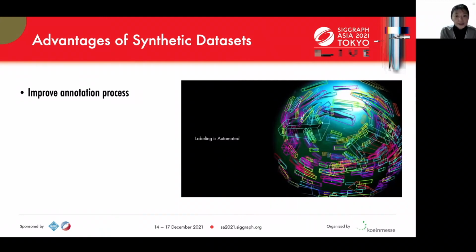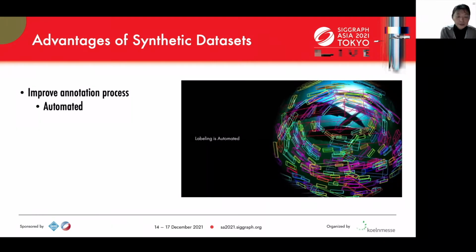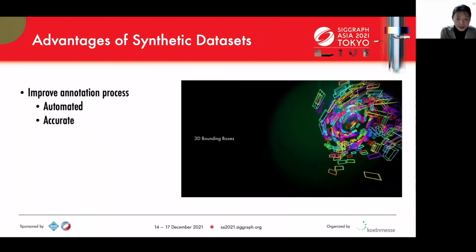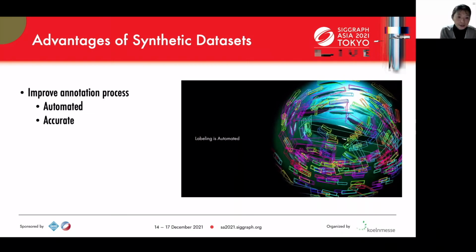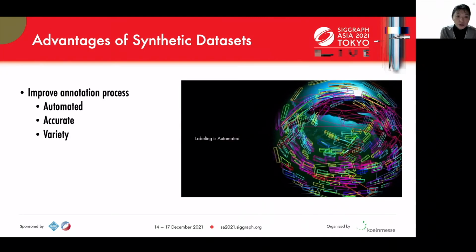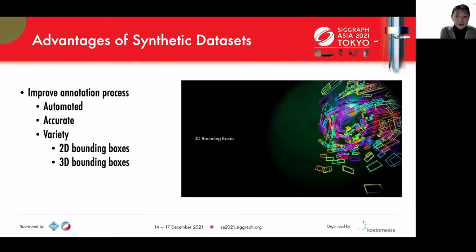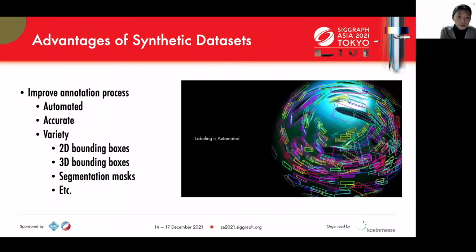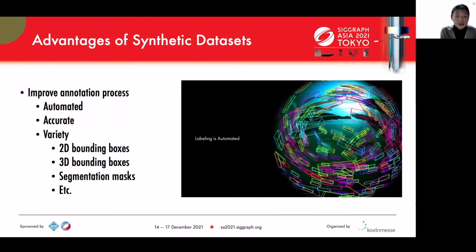The annotation process is also improved. First, automated annotation. Second, these annotations are guaranteed to be accurate, so without any cleaning, we can use the dataset for training. Third, we can create any type of annotation, such as 2D bounding boxes, 3D bounding boxes, segmentation masks, and so on. But in order to create an effective dataset, we need realistic fish schooling simulation.